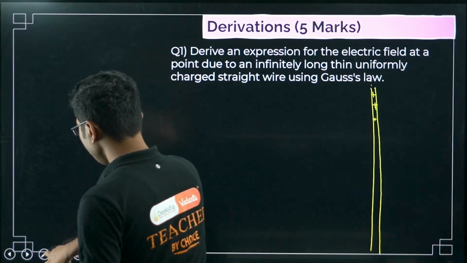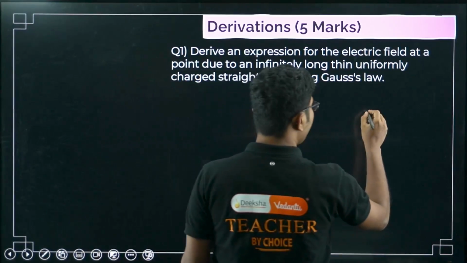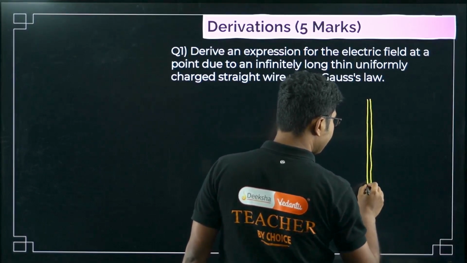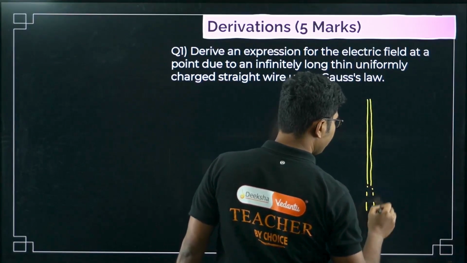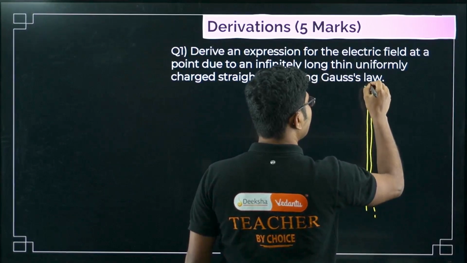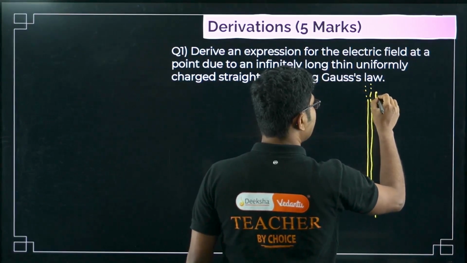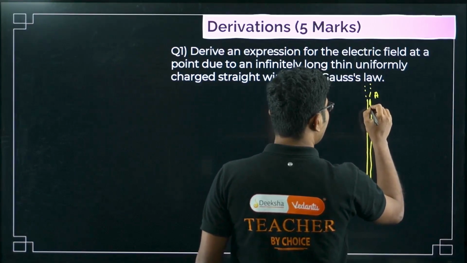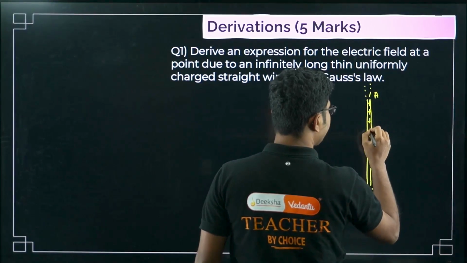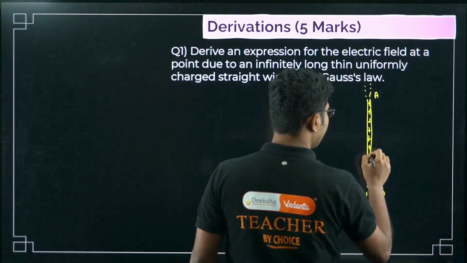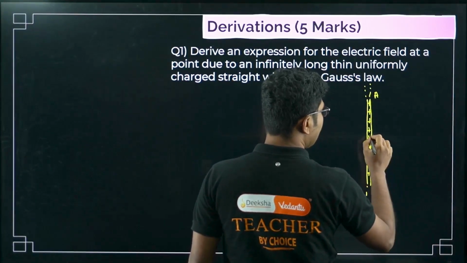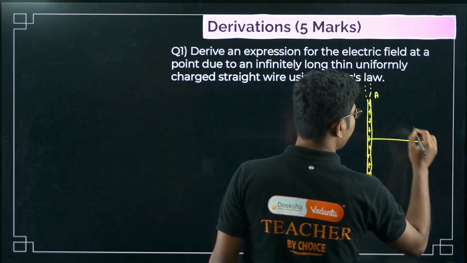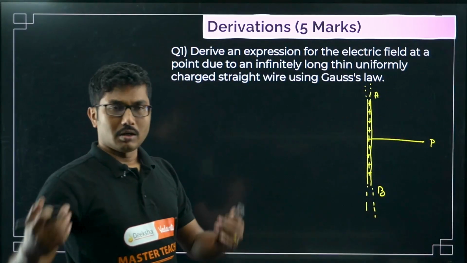We will draw a portion of it, which will be easier, and then say this is infinitely long, and add some dots. Let's say AB is an infinitely long charged wire carrying some charge, and we want to find the electric field at some point P. P is our point of inspection where we want to find the electric field.